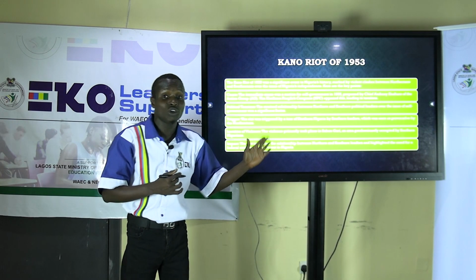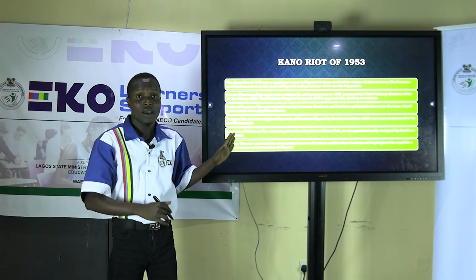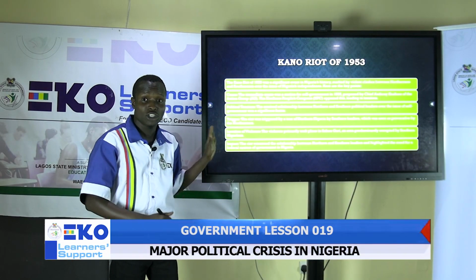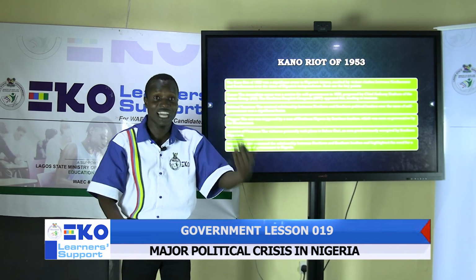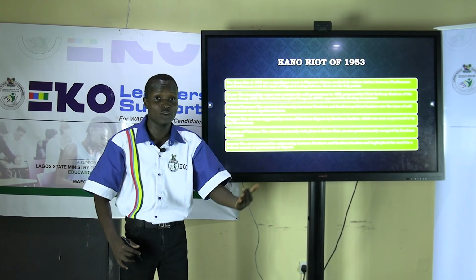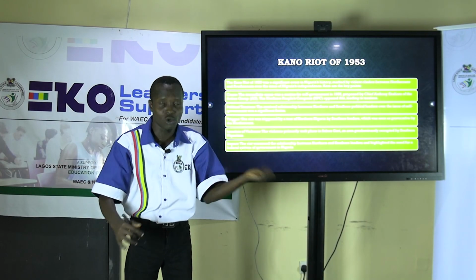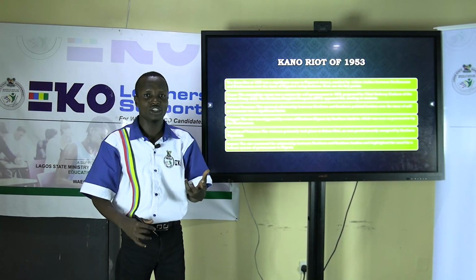That time, it was during the era of Macpherson. We were using the Macpherson Constitution that time. And that time, the Macpherson Constitution did not state federalism. So the only system that can make Nigeria work is the federal system of government, whereby power is divided between the central government and regional units. So the crisis brought about and worsened the relationship.